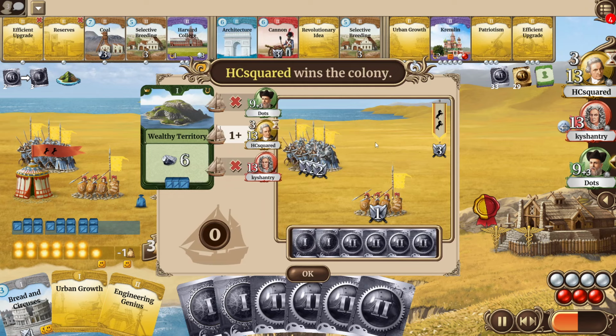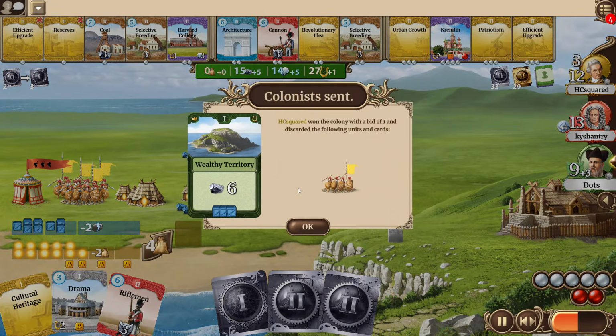Dots, seats, and a wealthy territory is revealed. Again, HCsquared is able to win this colony, and has already his third. If he has a strong one in hand, the Suez Canal gets bigger and bigger for him. So it will be an interesting choice for him if he will be willing to go for the Harvard College, which is available now, or if he wants to leave his wonder slot free for Suez. Maybe he has to leave it free. On the other hand, Harvard would also be extremely helpful for him. So let's see what his choice will be.